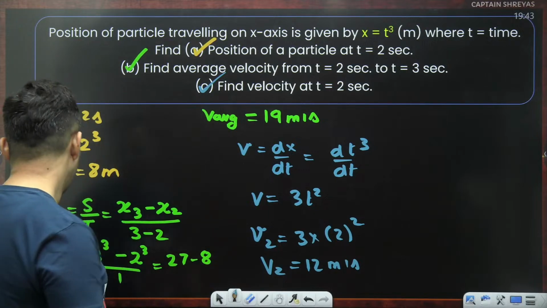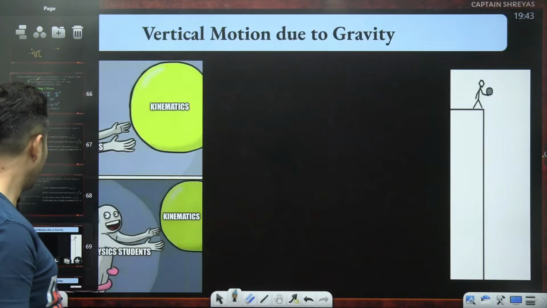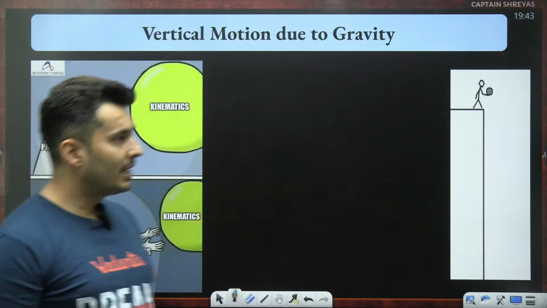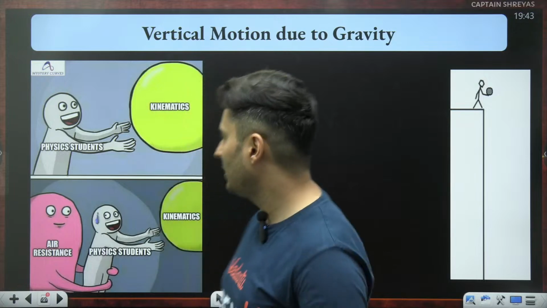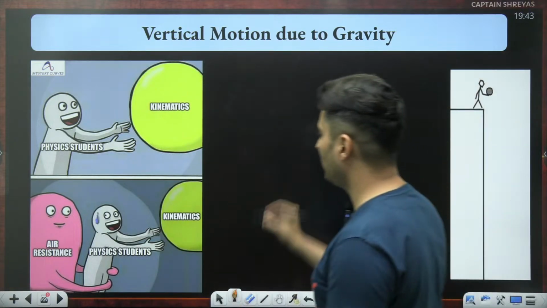Okay, cool. Understood? Clear? Oh, very good, very good. So now it's time for vertical motion under gravity, but this part we will do after the break. We will do it after the break.